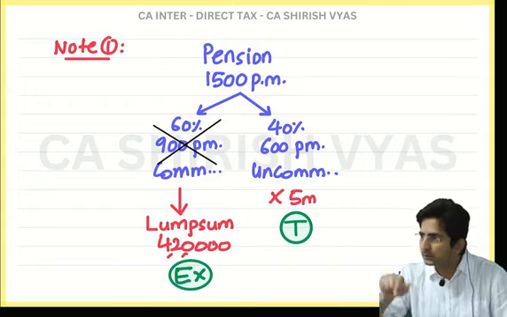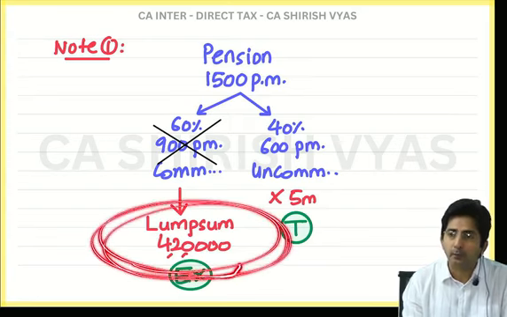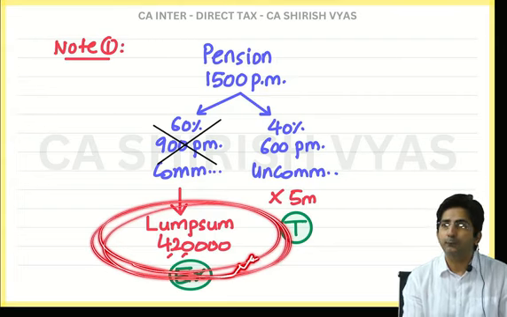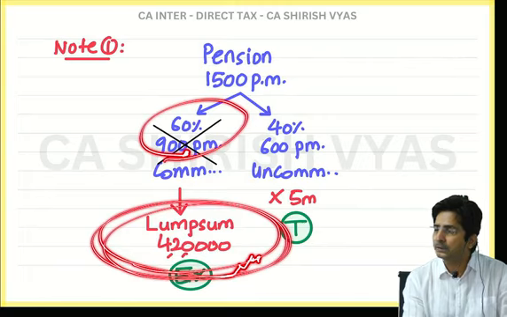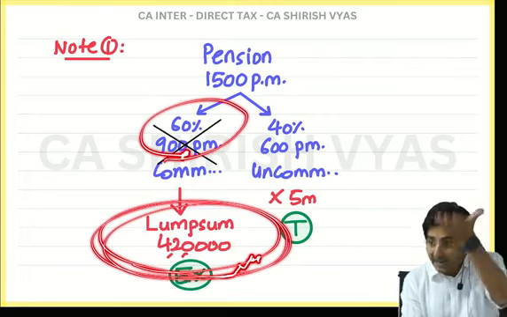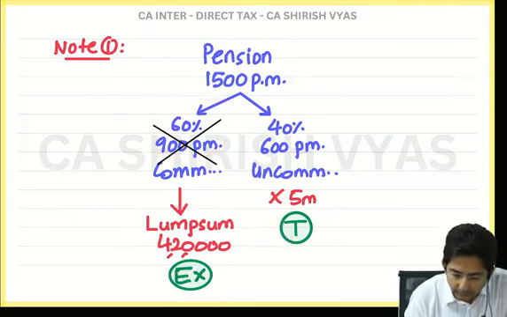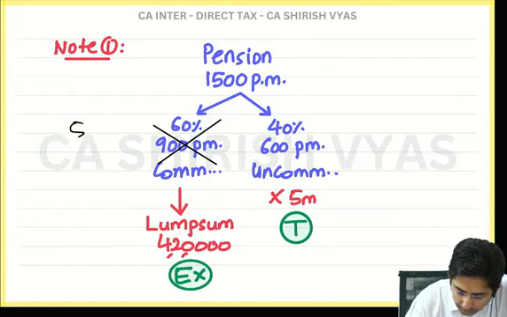You know what mistake students make? They take half of 4,20,000 only. They just make 4,20,000 as half. See, 4,20,000 is already 60%. If that is 60, then what is 50? Cross multiply. So see, by cross multiplication, what do you get? Wait, I will show here. I am writing 50% and then cross multiply.